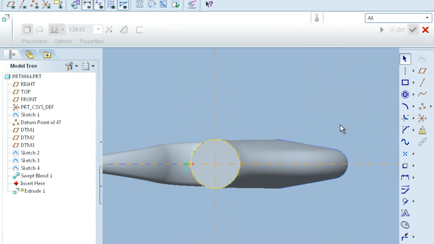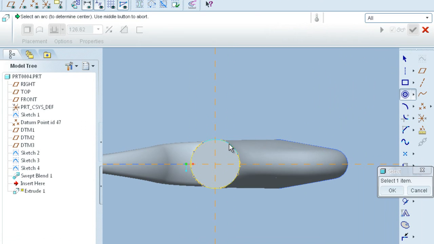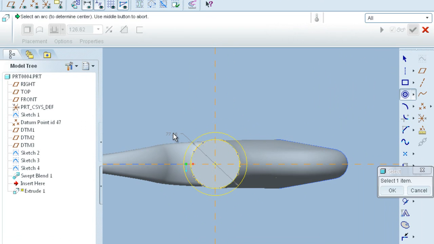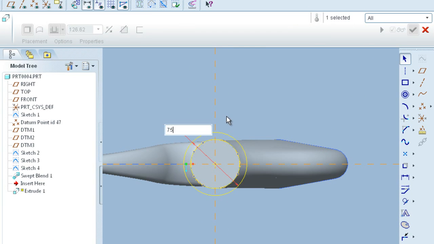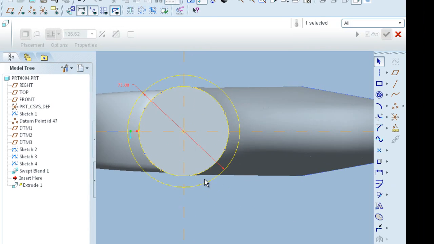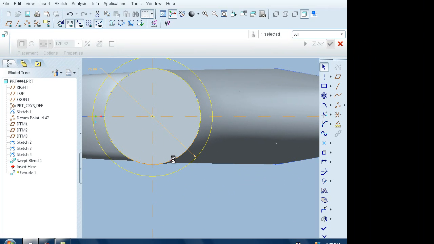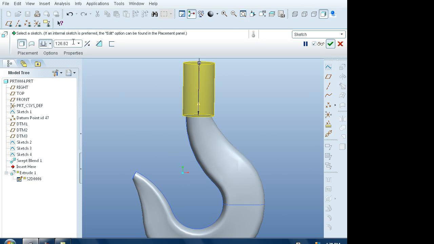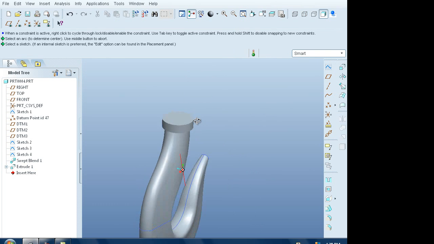Now go to concentric circle and select this, and then make a circle of 75 dia. Then delete the inner one. Now click done. So extrude it to a depth of 21 mm. Then click done. So this is the first one.